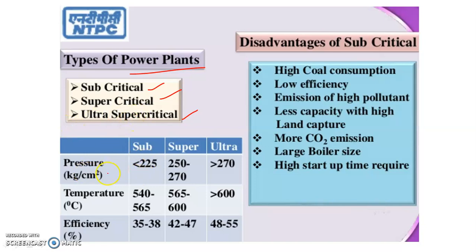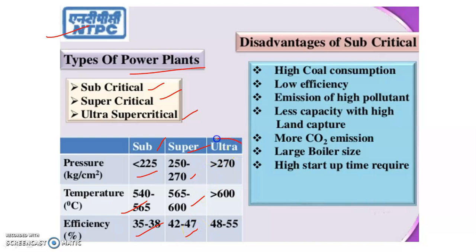So here you will see the pressure is less than 225 kg per centimeter square in case of a subcritical boiler, the temperature is around 540 to 565 degrees centigrade, and the efficiency is about 35 to 38%. These are the guidelines, or references, from one company called National Thermal Power Corporation. In case of a supercritical boiler, the pressure range is 250 to 270 kg per centimeter square, the temperature reaches about 565 to 600 degrees centigrade, and the efficiency is 42 to 47%.